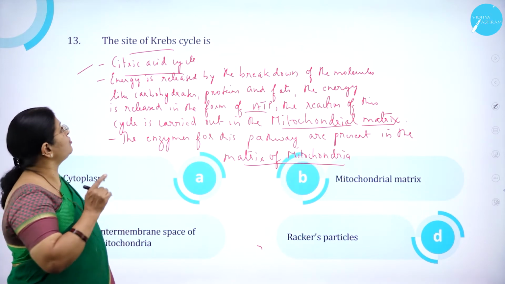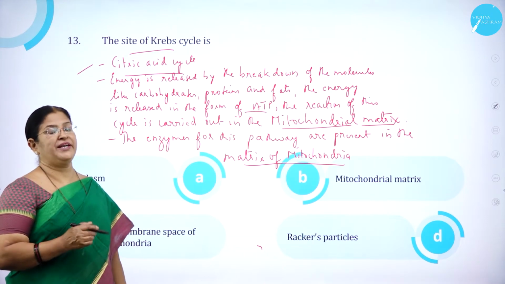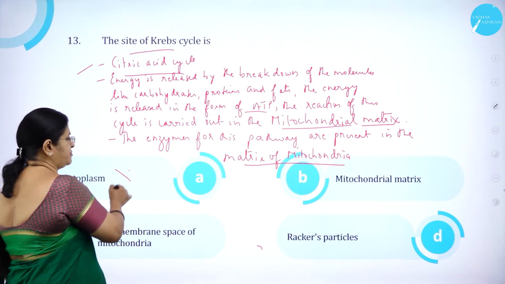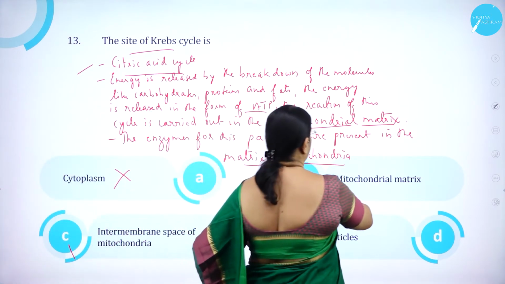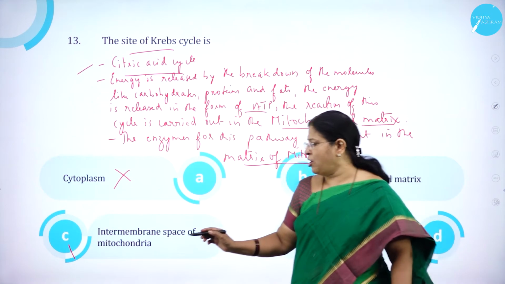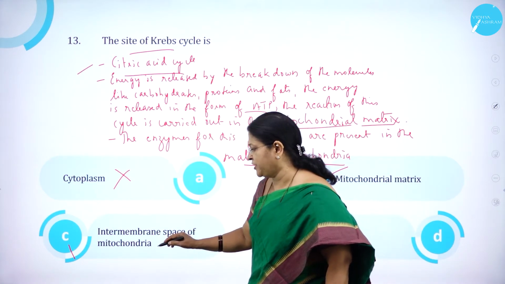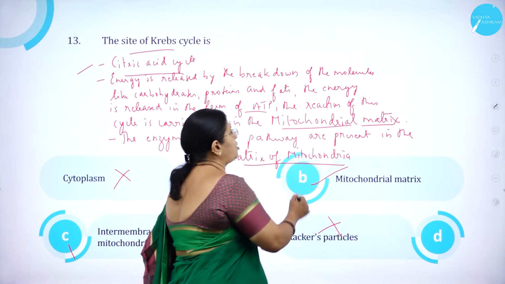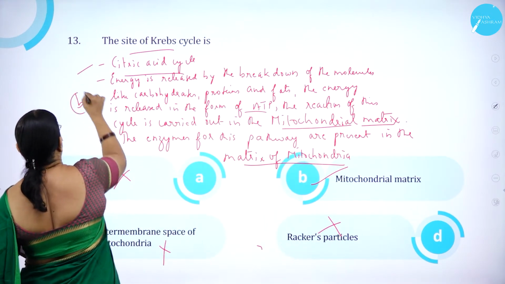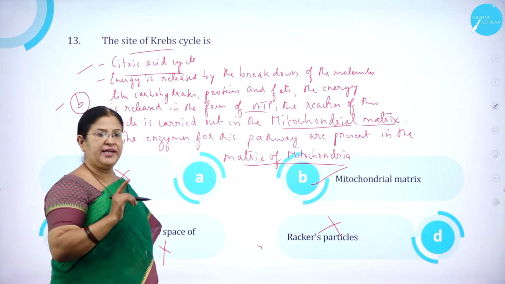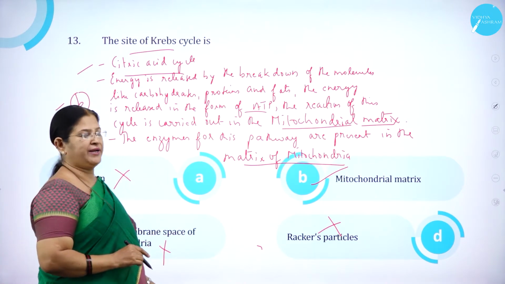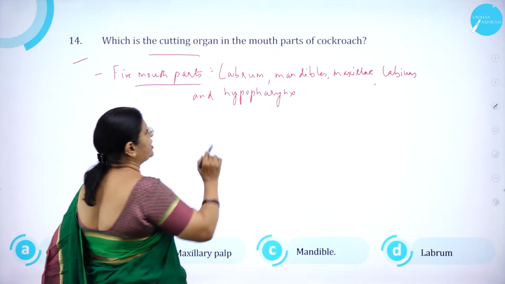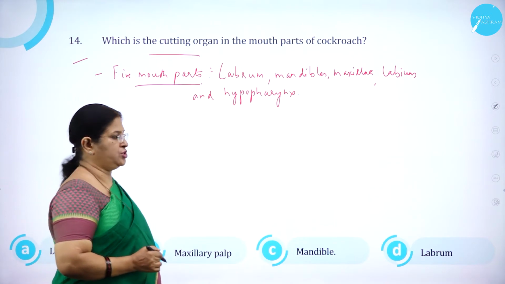So the site of Krebs cycle is what? Mitochondrial matrix, or matrix of mitochondria. So option A, cytoplasm, is wrong. Option B, mitochondrial matrix, is correct. And option C, intermembrane space of mitochondria, is wrong. And option D, Racker's particles, is wrong. So option B is correct. So the site of Krebs cycle is the mitochondrial matrix. Moving on to question number 14, which is the cutting organ in the mouth parts of cockroach.